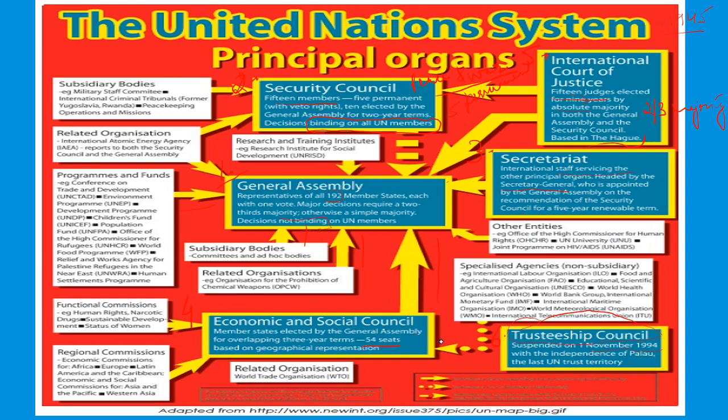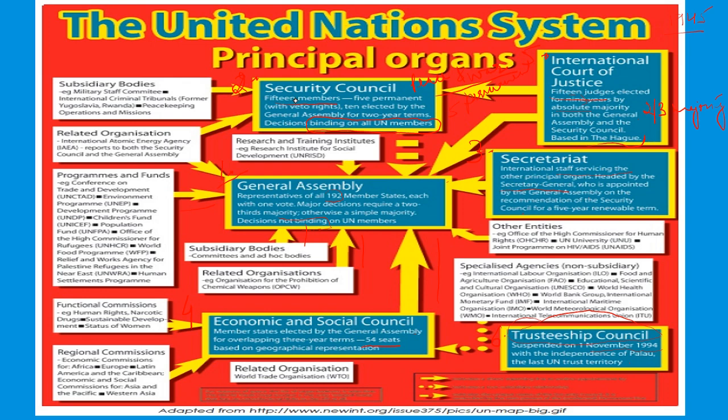Okay, so on the basis of geographical representation, the members are elected by the General Assembly. Now there are so many white boxes also, you can see. So what are these white boxes? Let's see. This is the subsidiary body of the Security Council. Military Staff Committee, International Criminal Tribunal, and peacekeeping operations and missions. All of them are the subsidiary bodies of Security Council, directly working under the Security Council, reporting to Security Council.